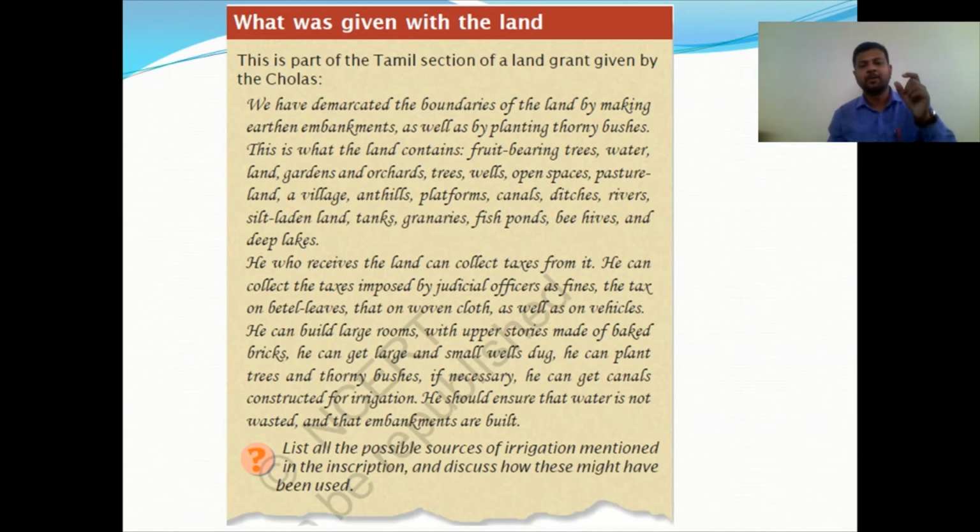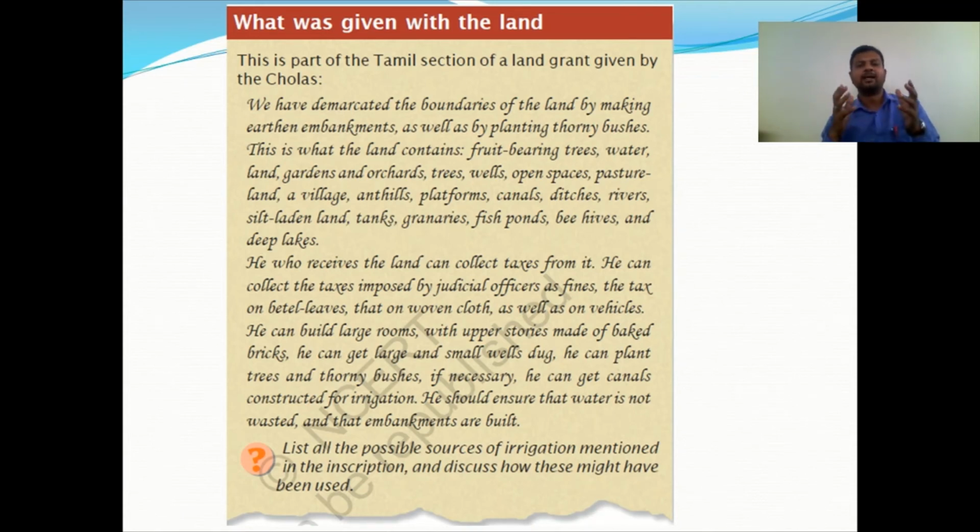So here you could observe that he can collect the taxes: first, fines imposed by judicial officials; second, tax on betel leaf; then on woven cloth; as well as on vehicles.